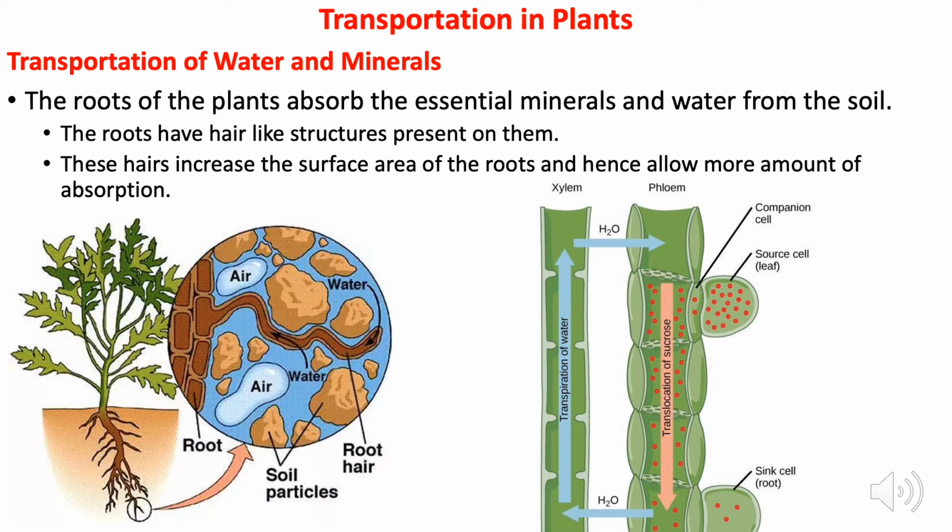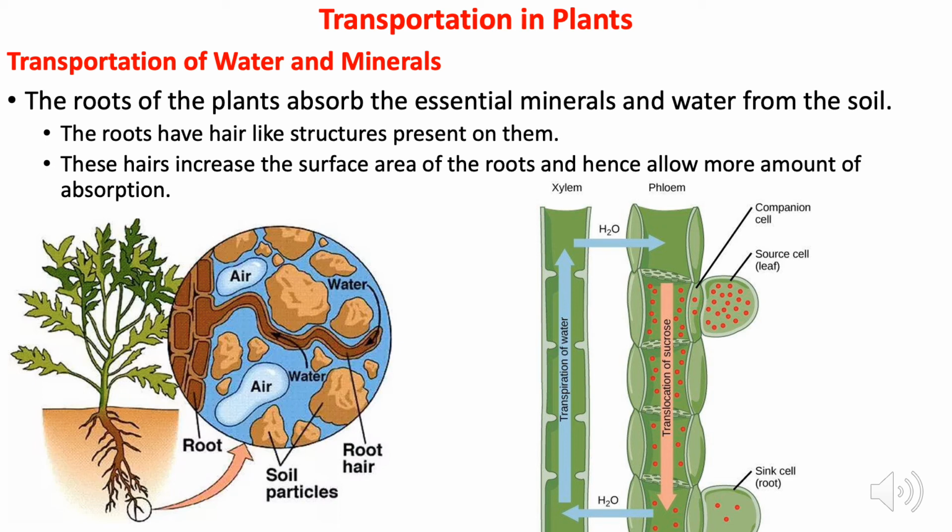Then from the roots, the water and minerals are transported to other parts of the plant through a special kind of tissue called vascular tissue. There are two types of vascular tissues present. You can see in this diagram. The first one is xylem. It is a vascular tissue that is responsible for transporting nutrients and water in the plant.